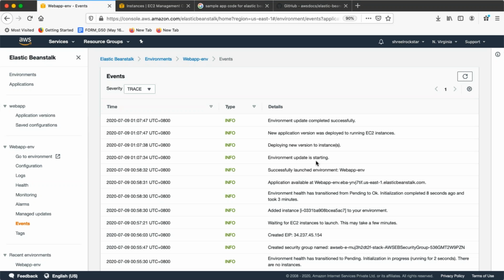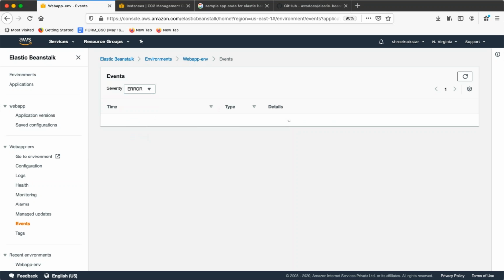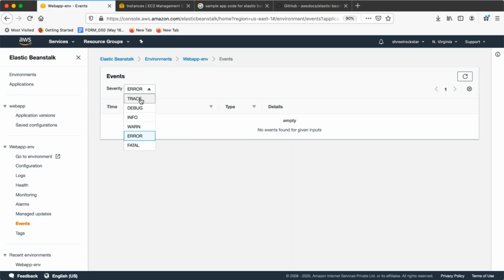Why? Because generally that developer doesn't have the access, right? So they will depend on you for troubleshooting. So you can go here, guys, to events, and select debug, error, warning, info, severe error, whichever you have.